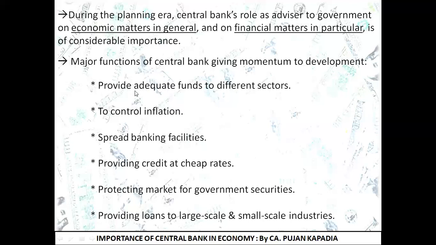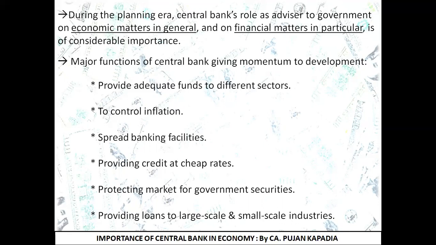First written over here is it provides adequate funds to the different sectors. You all know a country can develop as a whole if each and every sector is growing. It is not practically possible for a country to develop fully if certain sectors are growing and certain sectors are not growing. Now, in order to develop each and every sector, it becomes necessary that the funds are allocated properly to all the sectors.